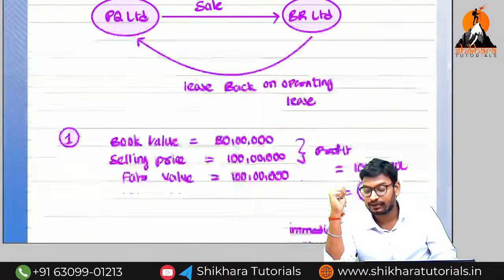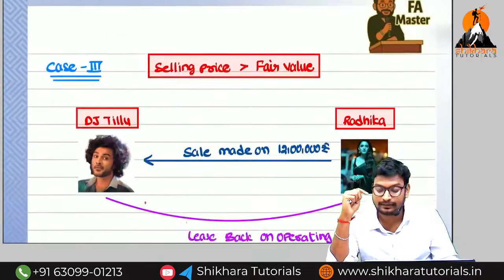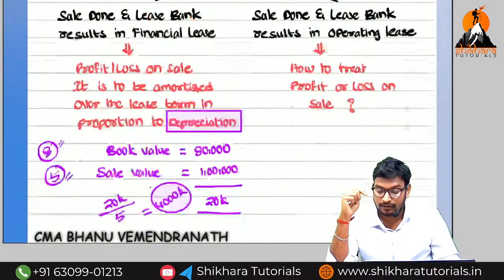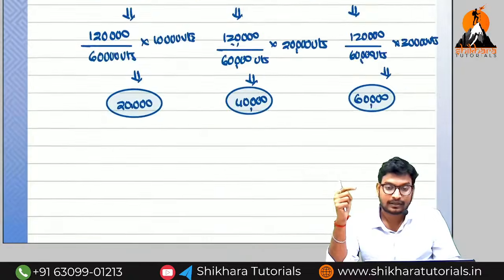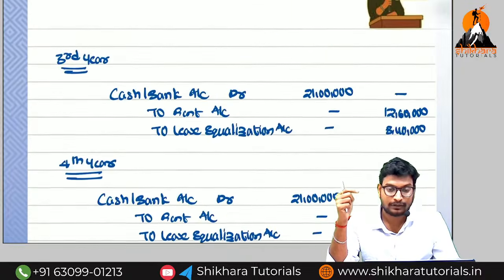So these are the things we have totally done. What are the 5 conditions? Can you say? The first condition is called as what? We are going to sell that particular asset after completion of that lease term. Second condition: at a cost less than the fair market value we are going to sell.